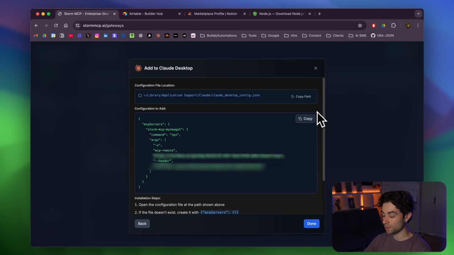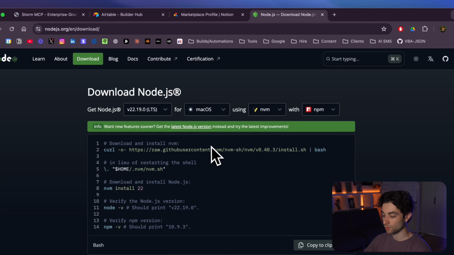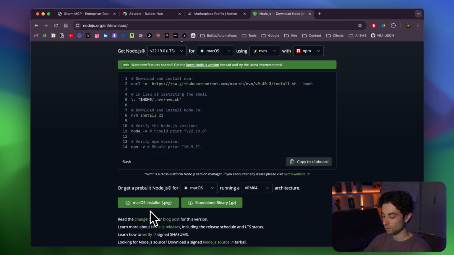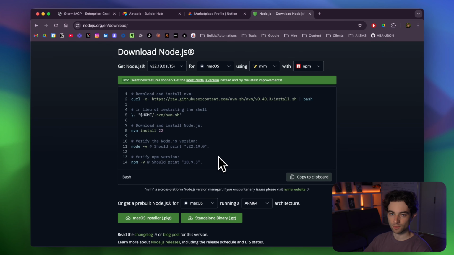But I'm actually just going to stop here, and we're going to go to the next steps now, which is just going to be to install Node.js. So you're going to go over to this link over here. Again, it's going to be all in the description down below. I'm on Mac, so I select Mac OS installer. You follow the few steps that it requires, you install it, and then you'll be able to run this in Claude Desktop.